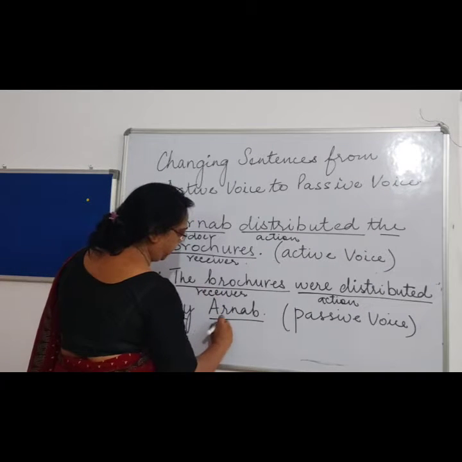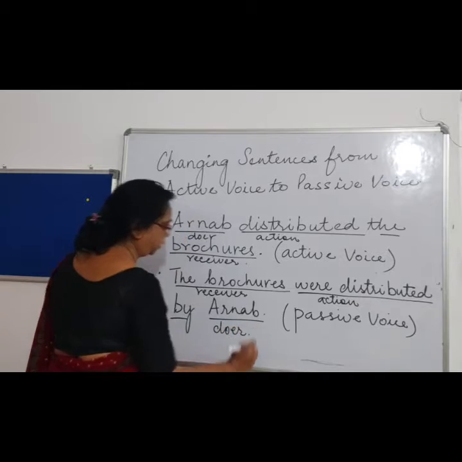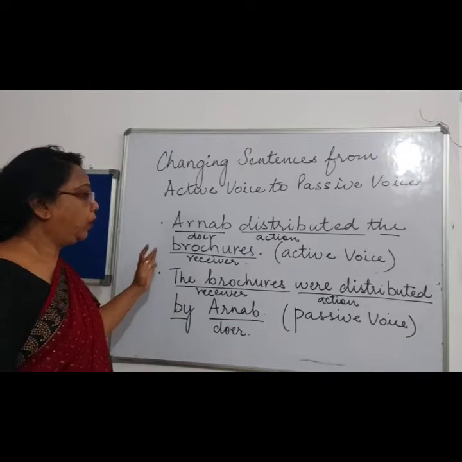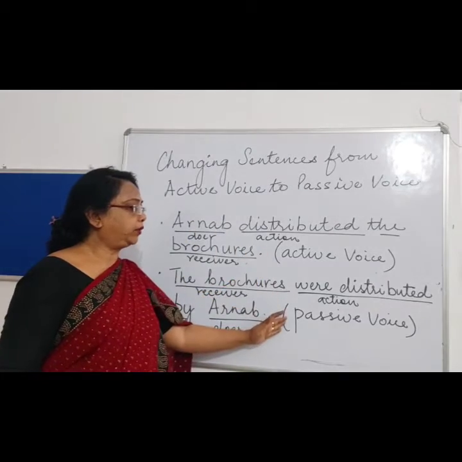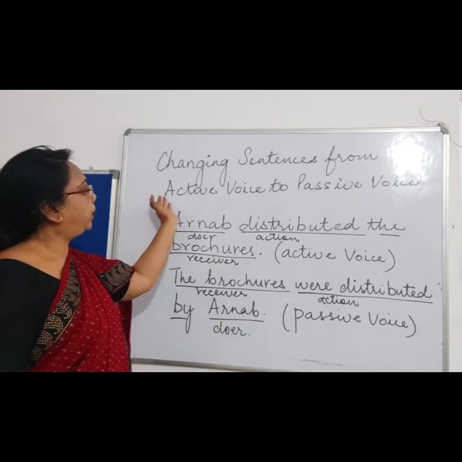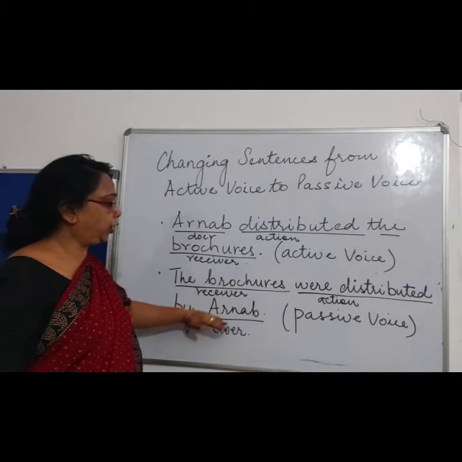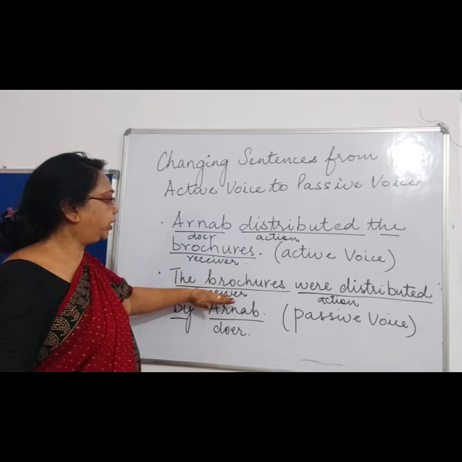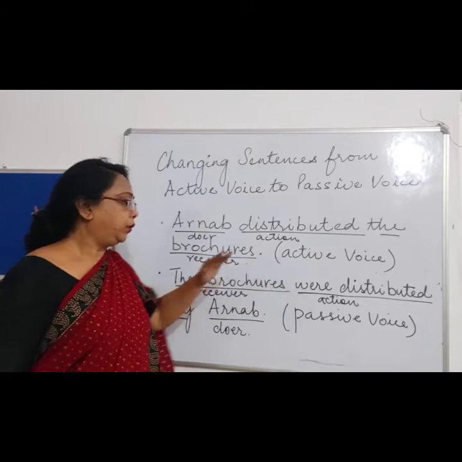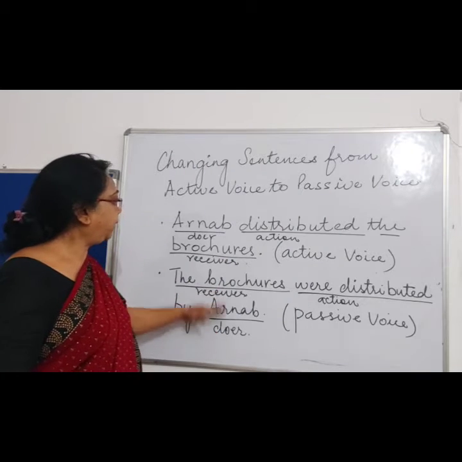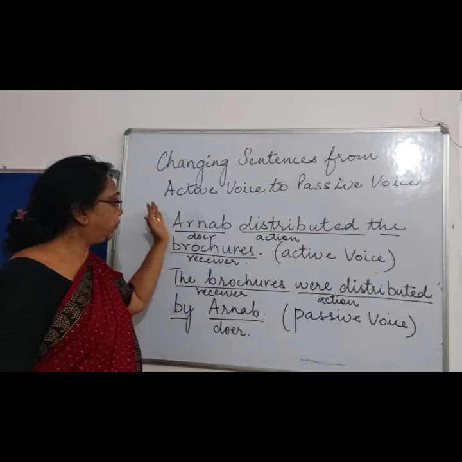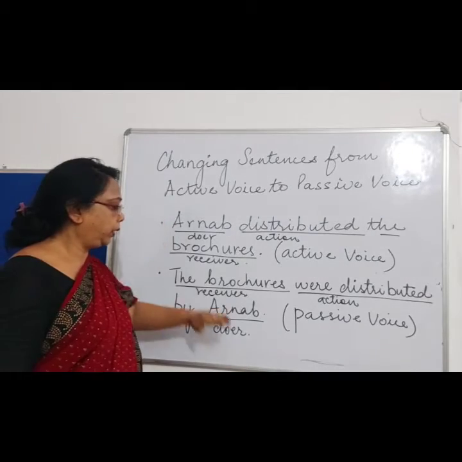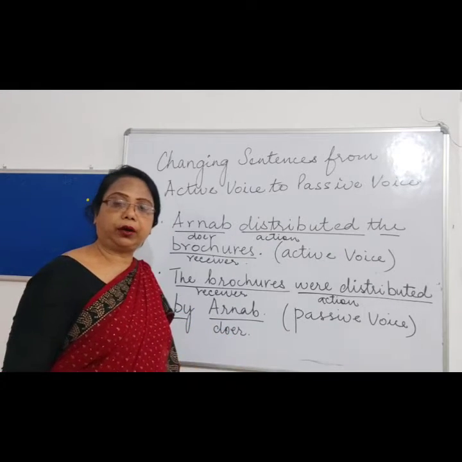Now Arnab is the doer. So this is how active voice and passive voice is formed. From active voice, when you want to change to passive voice, the receiver will come first, then the action, we have to add by, and then the doer. Arnab, the first subject, will come at the last of the sentence.